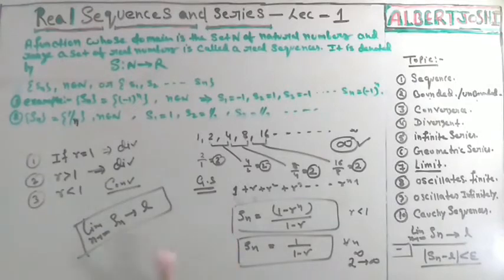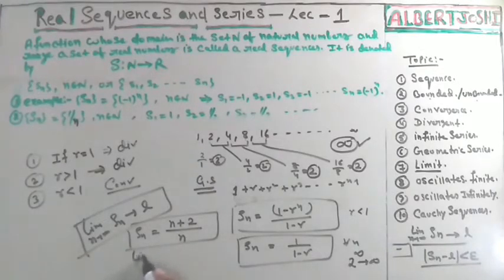Just let me erase something. I will explain here also. Suppose you have this function, Sn is equal to n plus 2 upon n.